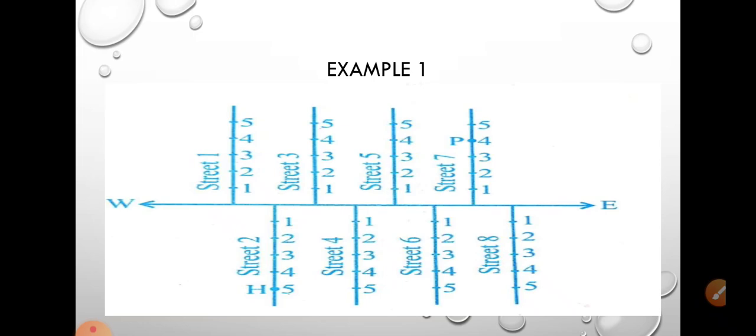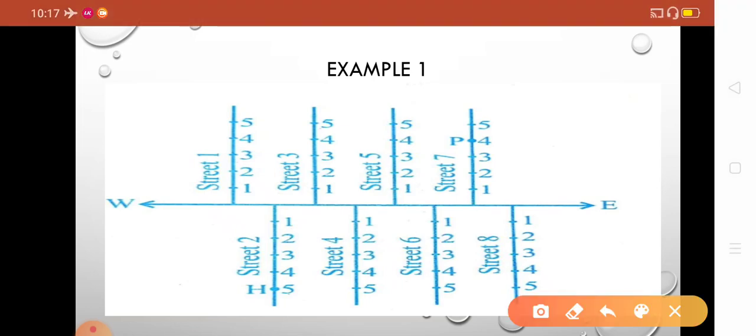This is a map given for a colony or any city. As you move from west to east, the street numbers are given: street 1, street 2, street 3. And in every street there are a number of houses: 1, 2, 3, 4, 5, and 1, 2, 3, 4, 5.